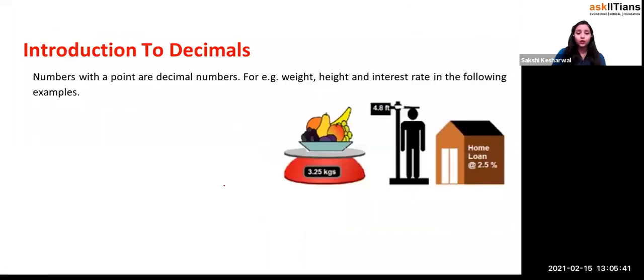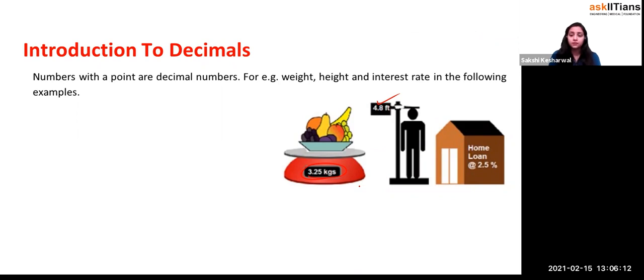So what is an introduction to a decimal? We have seen many things, like when we go and buy our stuff, you see in your day-to-day life 2.5 kgs, 2.25 kgs. My height is 5 feet 4 inches, right? Or we say my height is 5.5 feet. Or if I say please give me 1.5 rupees, or things get multiplied by 1.5 or 2.5. Yes, you see decimals in our day-to-day life.